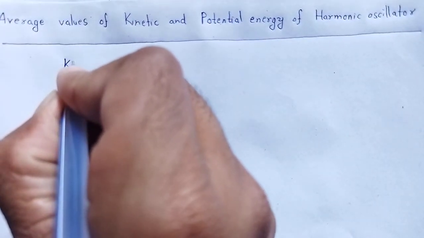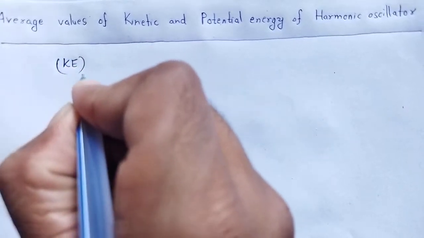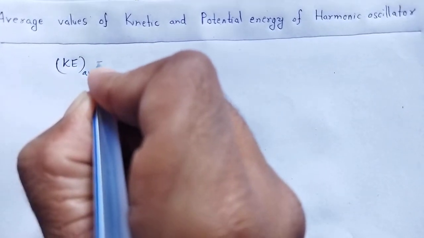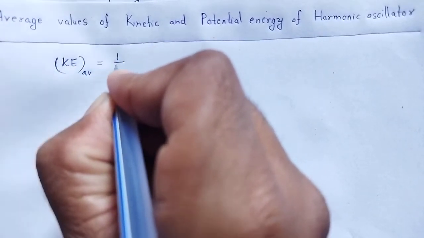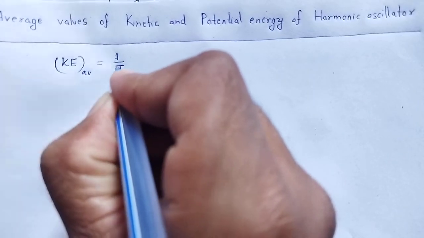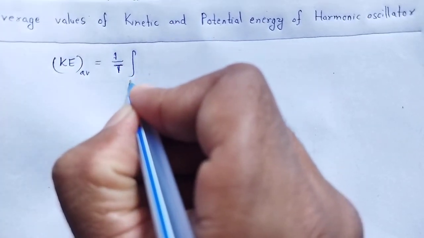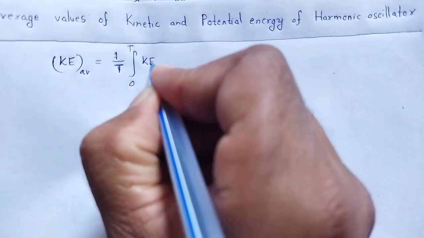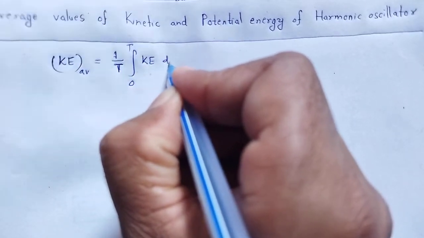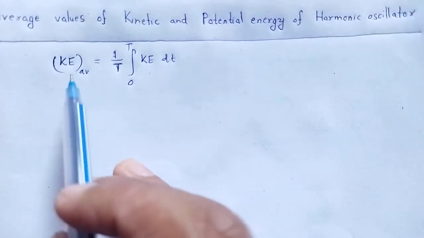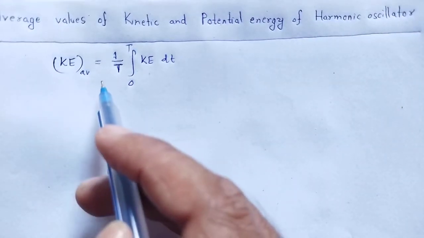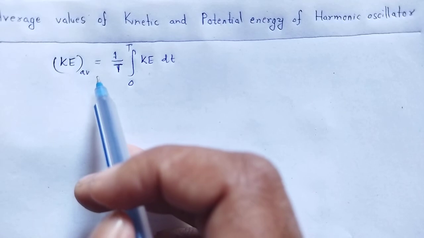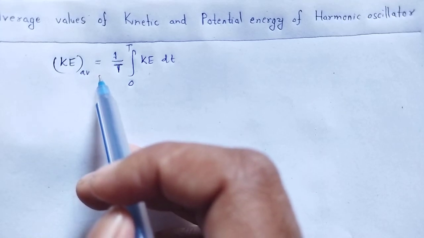The average kinetic energy of a harmonic oscillator is 1 by T, the time period, integration from 0 to T of the kinetic energy dt.